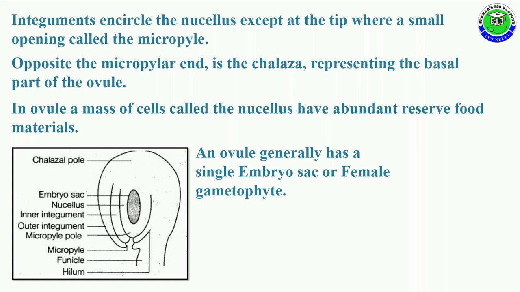Along with this answer, you should draw the diagram, mentioning all the labels like chalazal pole, embryo sac, nucellus, integuments, inner integument and outer integument, micropyle, micropylar pole, funicle and hilum. It is the answer for this question.